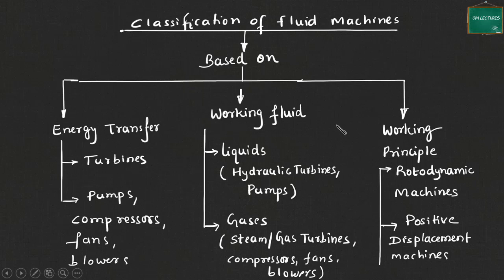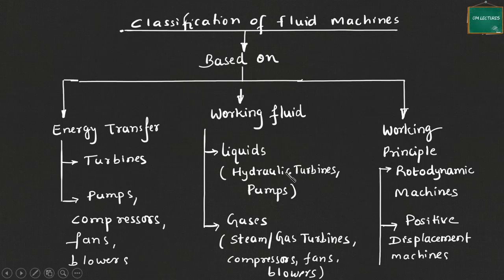Now based on the working fluid, we have a class of fluid machines. Fluid machines sometimes handle liquid, and sometimes they handle gas or air. The machines which handle liquids, for example, are hydraulic turbines. We know they handle water as the working fluid.